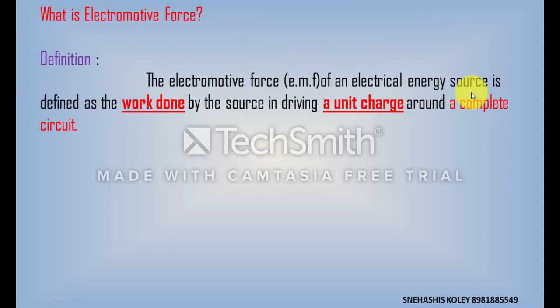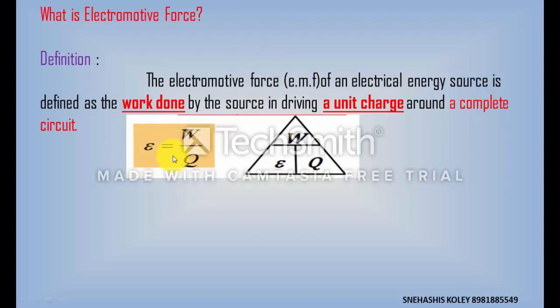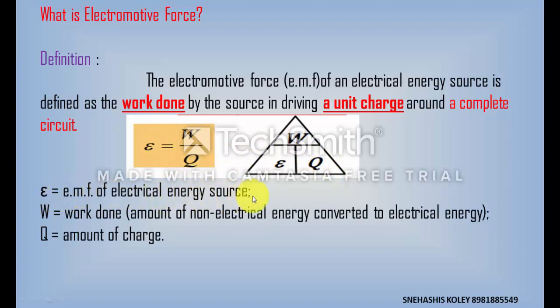What is electromotive force? Here it says that the source has to do work to drive a unit positive charge around a complete circuit, and this work done is known as electromotive force. In other words, the electromotive force helps to move the charge from higher potential region to lower potential region, and it is known as EMF. So electromotive force is the work done per unit charge, where epsilon is the EMF of the electrical energy source, W is the work done, and Q is the amount of charge. SI unit of EMF is volt.